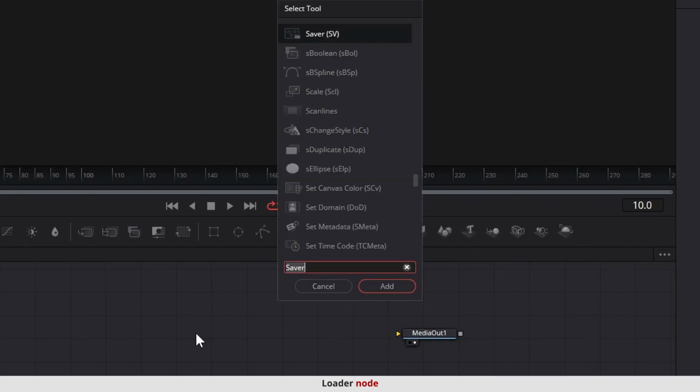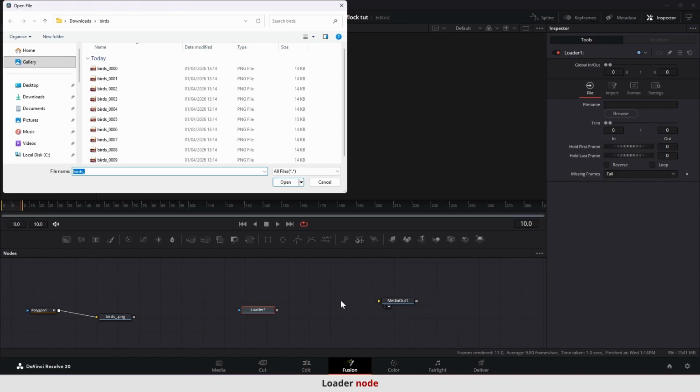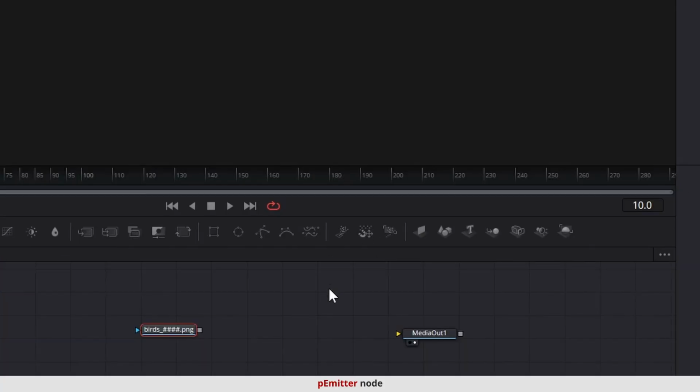To reload the frames we rendered, add a loader node. A window will automatically pop up. Select the first image and open. To control the images, add a Particles Emitter node, pEmitter.